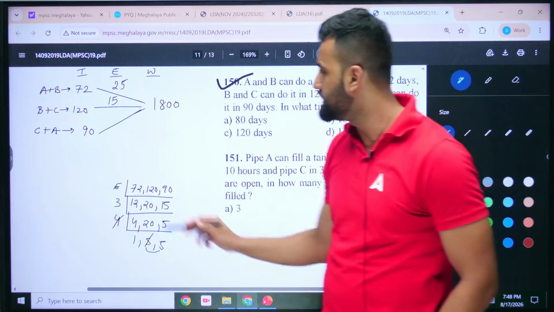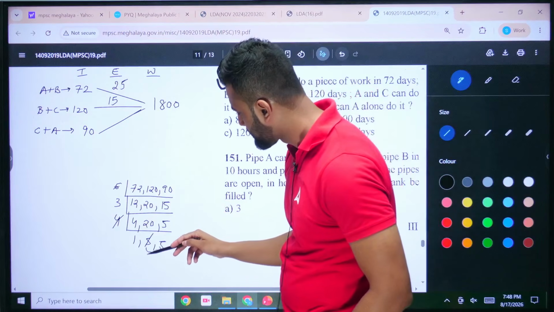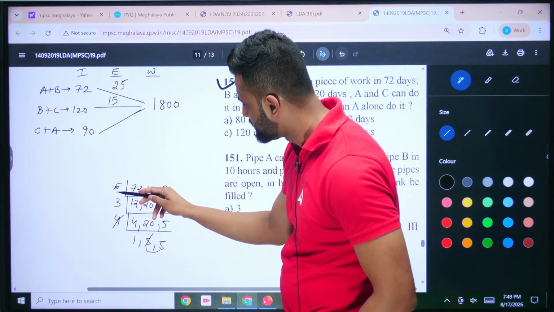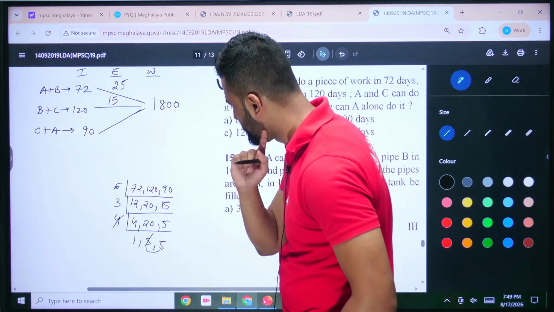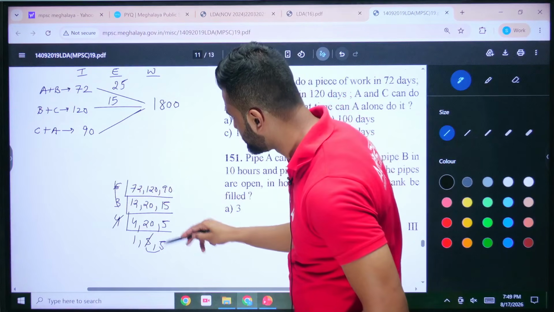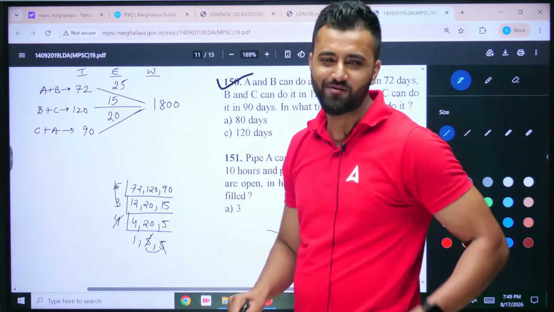Easy, right? Similarly, 90 you want to make, let's make 90 out here. How to make 90? To make 90, we can utilize like this. 3 3s are 9. Yes, 3 6s are 18. And 18 into 5 would be 90. So left over 20. So just multiply 20 out here. Done. Okay, we have got the efficiency.